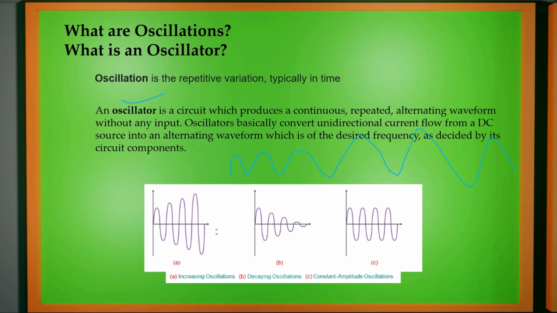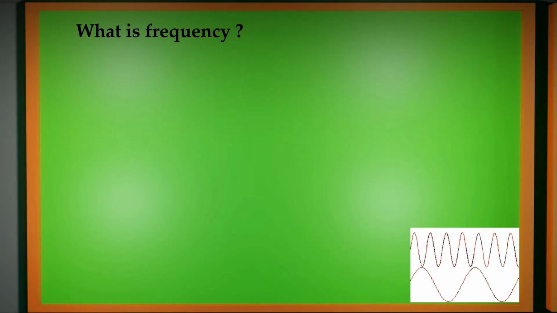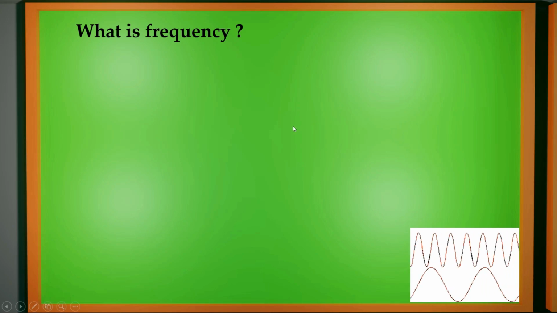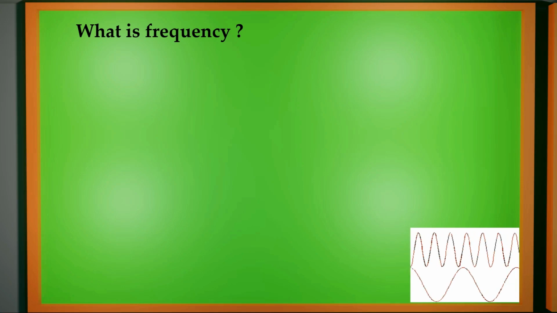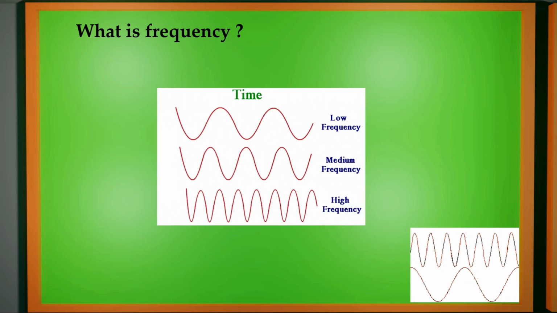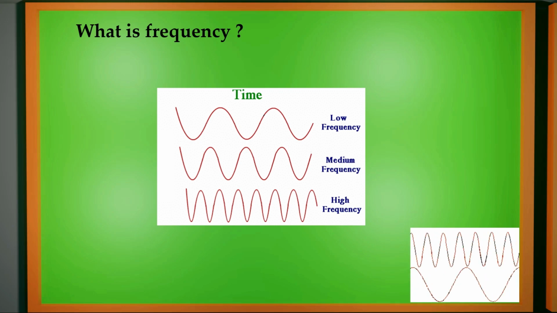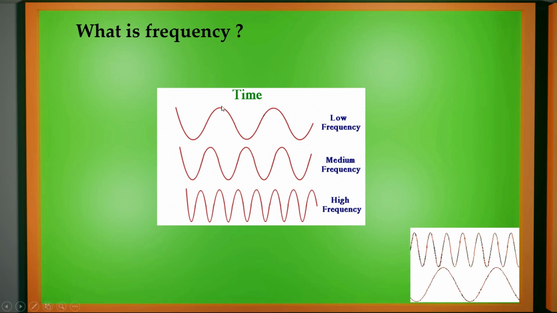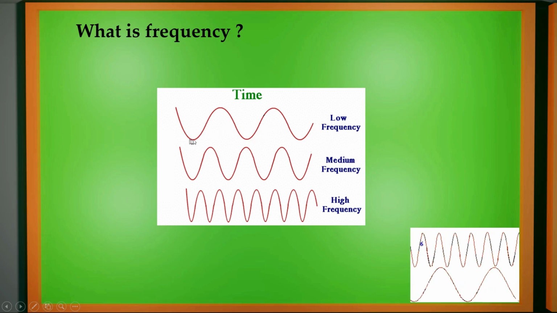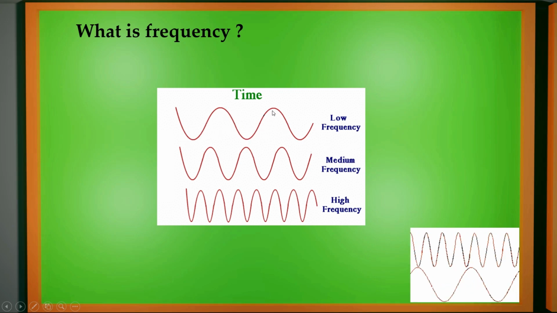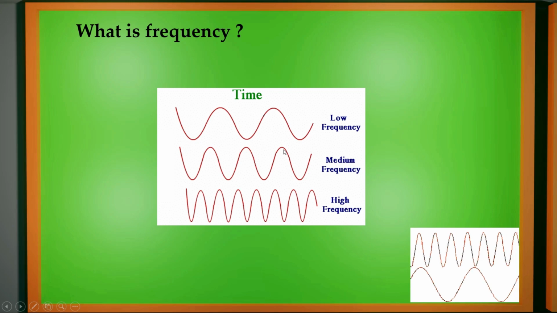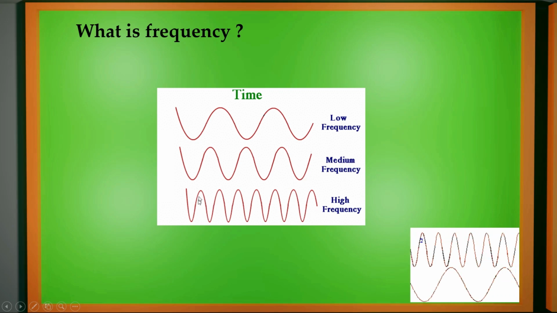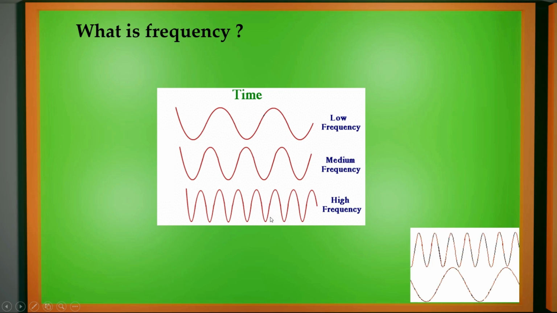Oscillation may have various nature. Here we can see that oscillations are increasing with respect to time. These oscillations are mainly related with frequencies. Everywhere we have various frequencies. All the communications, all the systems we use around us uses various frequencies. The frequency is nothing but the oscillations. We may have low frequency where the repetitions have a wide wavelength. In medium frequency, the repetitions enhances. In high frequency, there are many repetitions in small time.